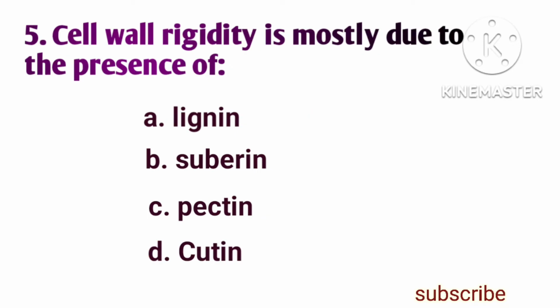Cell wall rigidity is mostly due to the presence of option A, lignin. Option B, suberin. Option C, pectin. Option D, cutin. The correct answer is option A, lignin.